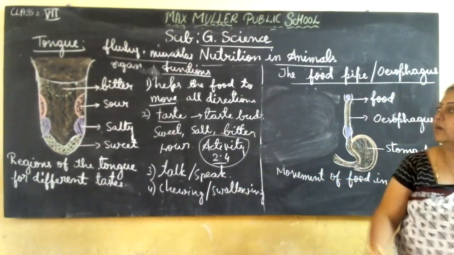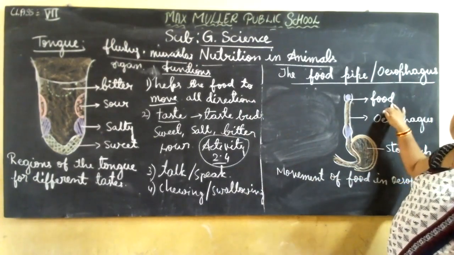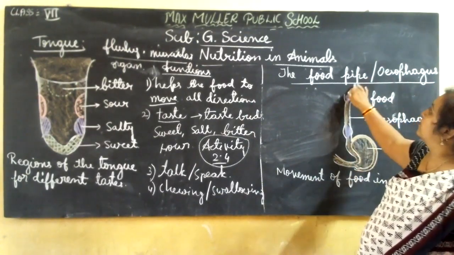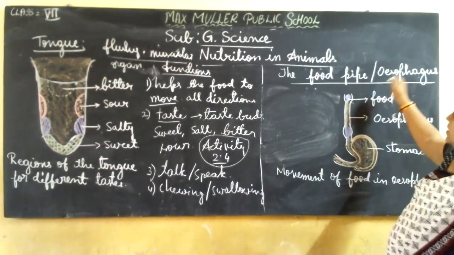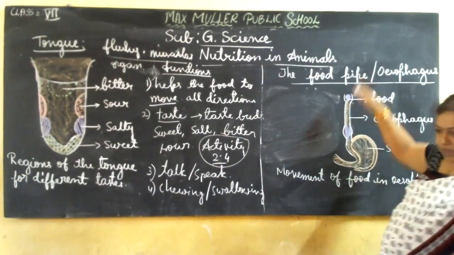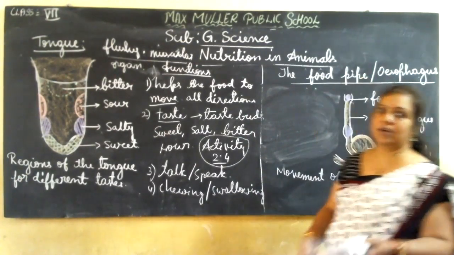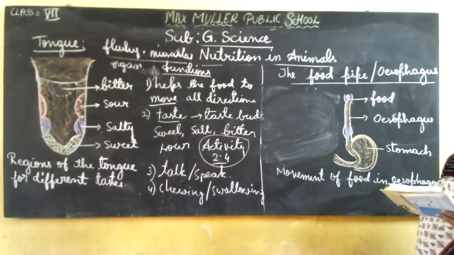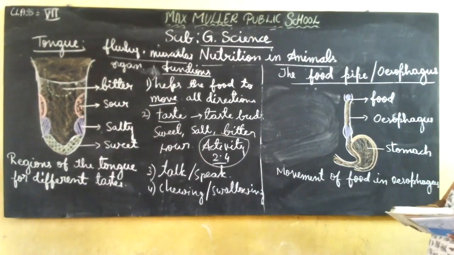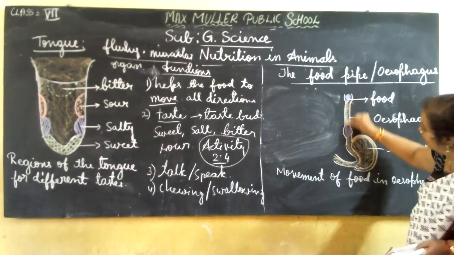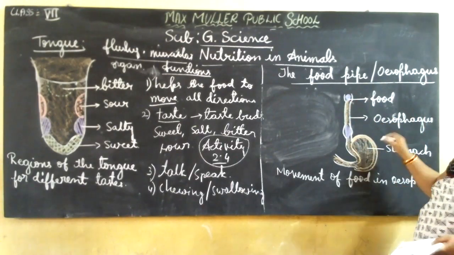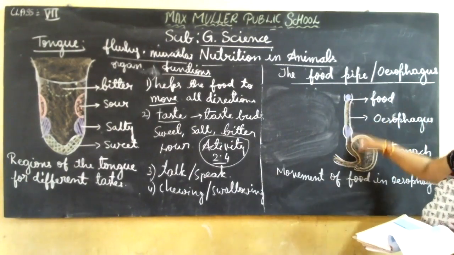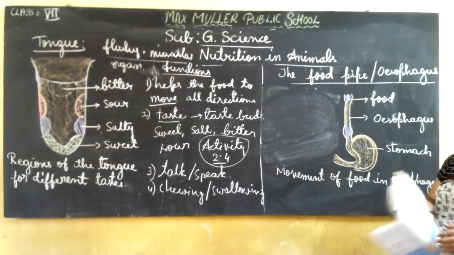Okay, now come to the next compartment of the digestive tract, the food pipe or esophagus. This is a pipe-like vessel. The food passes into the food pipe, or esophagus, and goes along this pipe-like structure until it reaches the stomach area. So this pipe we will call the esophagus.